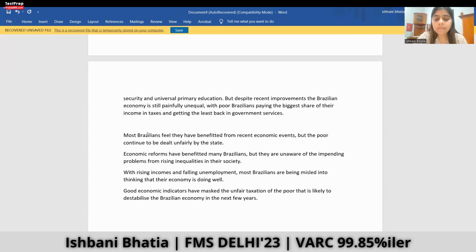Good economic indicators have masked the unfair taxation of the poor that is likely to destabilize Brazilian economy in the next few years. So the author mentions that it is going to destabilize the Brazilian economy. He says that the poor are taxed, but is it going to destabilize the economy? It doesn't find mention anywhere. With the rising income and falling unemployment, most Brazilians are being misled into thinking that the economy is doing well. Most Brazilians would be a far-fetched option. So option 1, which is very closely related to the central theme, is the correct answer.